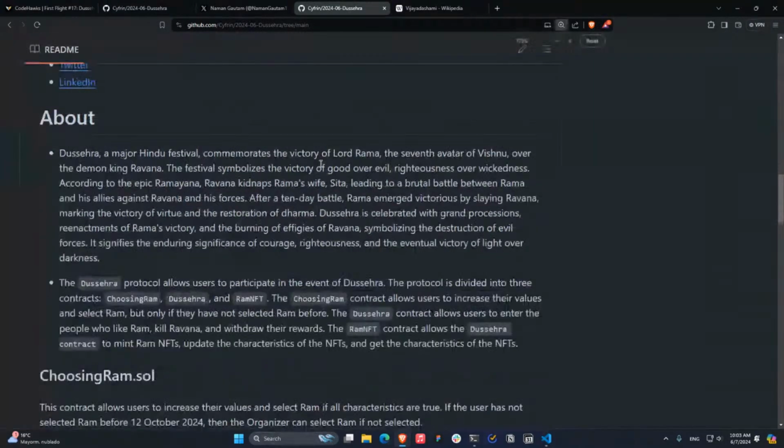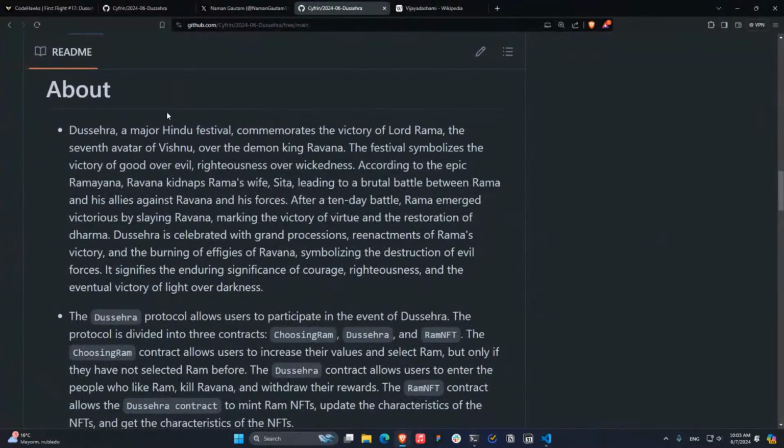So, what is Dussehra? Dussehra is a major Hindu festival that commemorates the victory of Lord Rama, the seventh avatar of Vishnu, over a demon king Ravana. The festival symbolizes the victory of good over evil, righteousness over wickedness. According to the epic Ramayana, Ravana kidnaps Rama's wife, Sita, leading to a brutal battle between Rama and his allies against Ravana and his forces. After a 10-day battle, Rama emerged victorious by slaying Ravana, marking the victory of virtue and the restoration of Dharma.